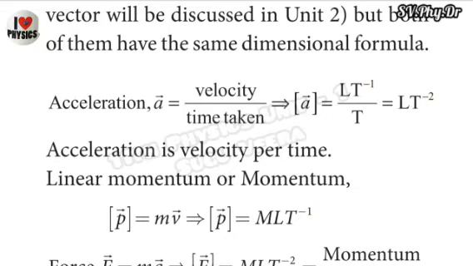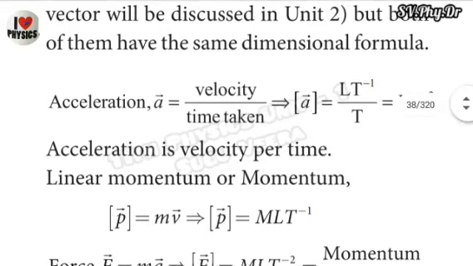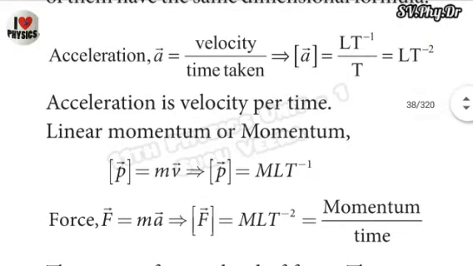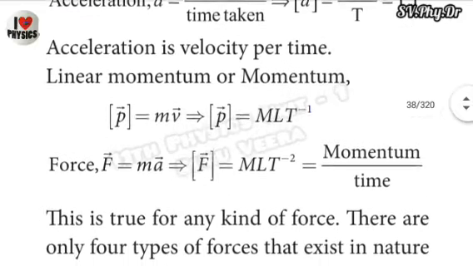And another example is acceleration, that means the rate of change of velocity. So velocity divided by time. The bracket of a vector is equal to L T power minus 1 divided by T. That means the dimension of velocity is L T power minus 1 and the dimension of time taken is capital T. Rewritten as L T power minus 2.